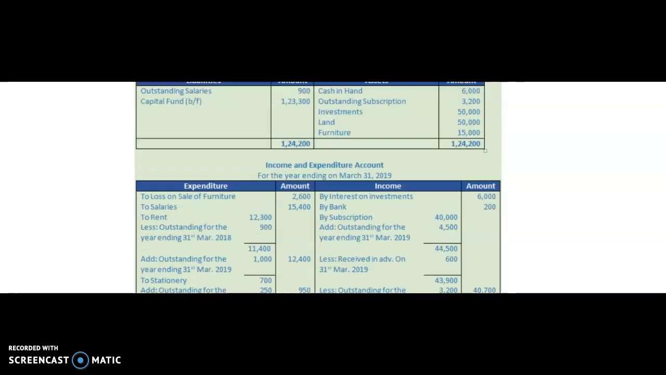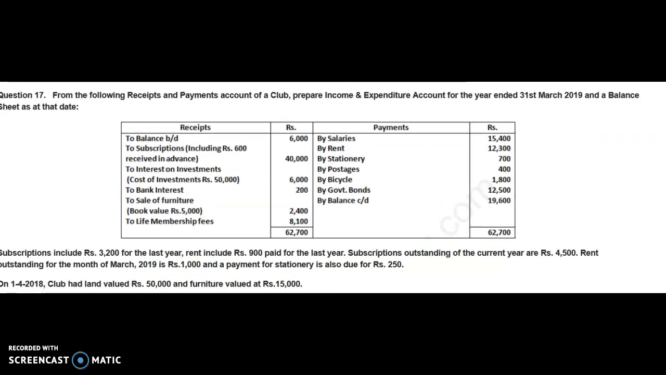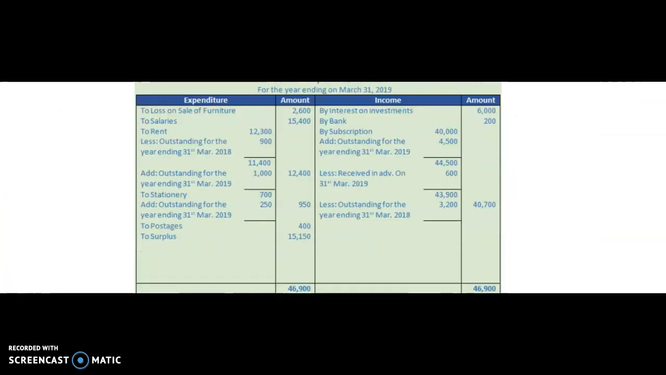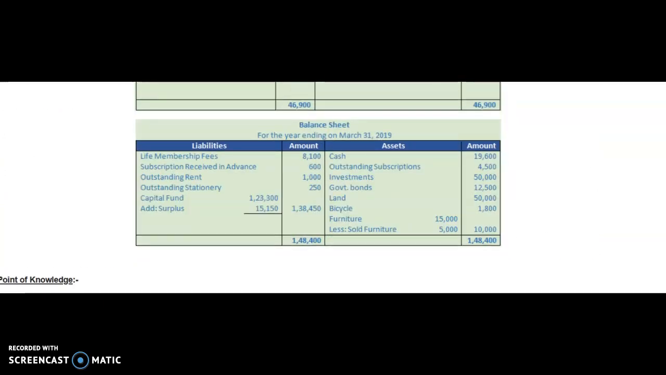Life membership fees, as I told you, is our liability. We will write here 8,100 on the liability side in the balance sheet. Then subscription received in advance, 600. It is again our liability because it is received for the next year. Outstanding rent again is our liability at the end of the year, 1000. Outstanding stationery payment 250.